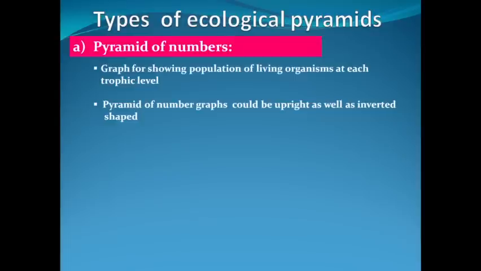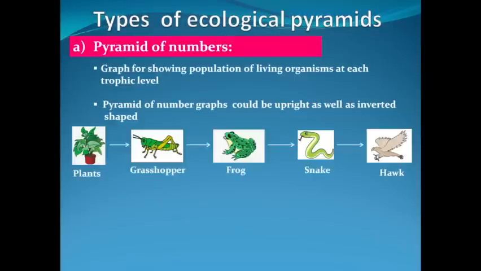We'll take one example of each: upright shape ecological pyramid of numbers and inverted shape ecological pyramid of numbers. First of all, we'll see how upright shape ecological pyramid of numbers can be seen. In this food chain, plants are eaten by grasshoppers, who are eaten by frogs, and frogs are eaten by snakes. Snakes are eaten by hawks.